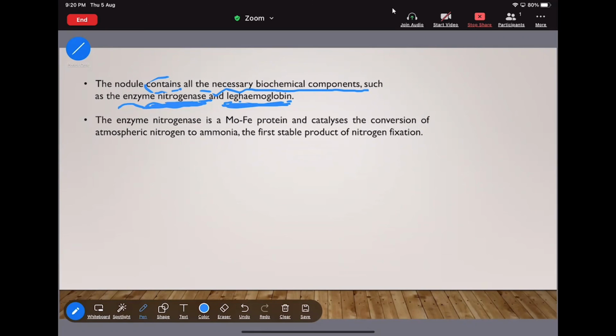Okay. Now this nitrogenase enzyme has the MoFe protein, that is nothing but the cofactor. Okay. That will catalyze the conversion of the atmospheric N2 to the ammonia. And always remember, ammonia is the stable product of the nitrogen fixation.